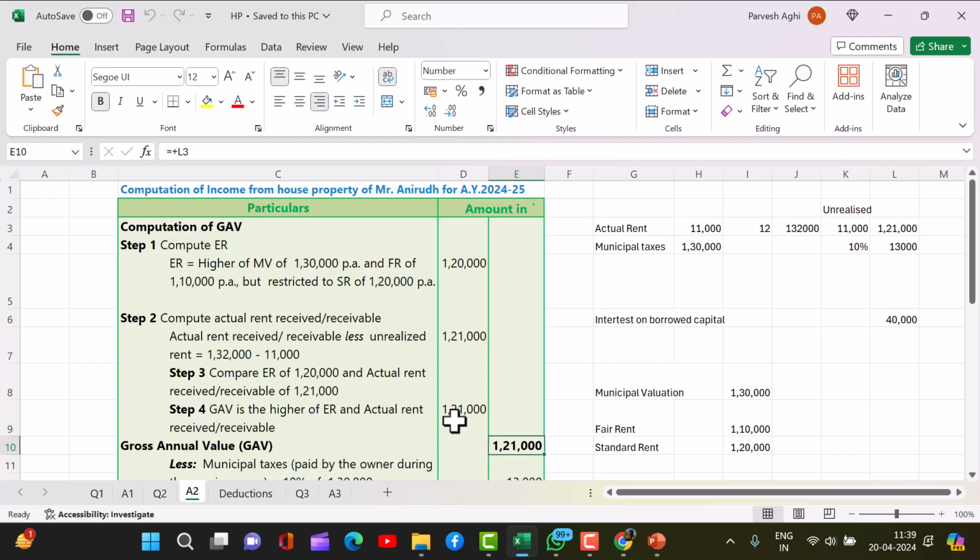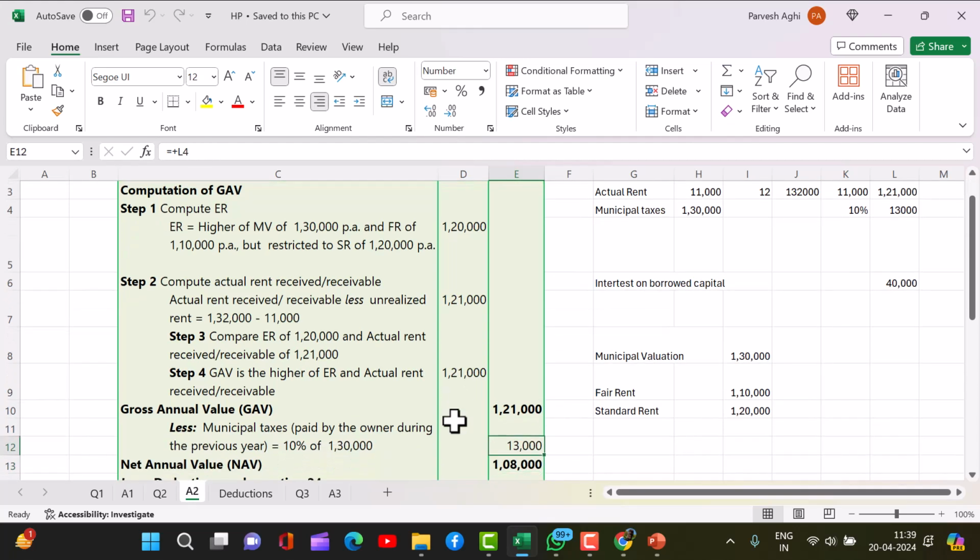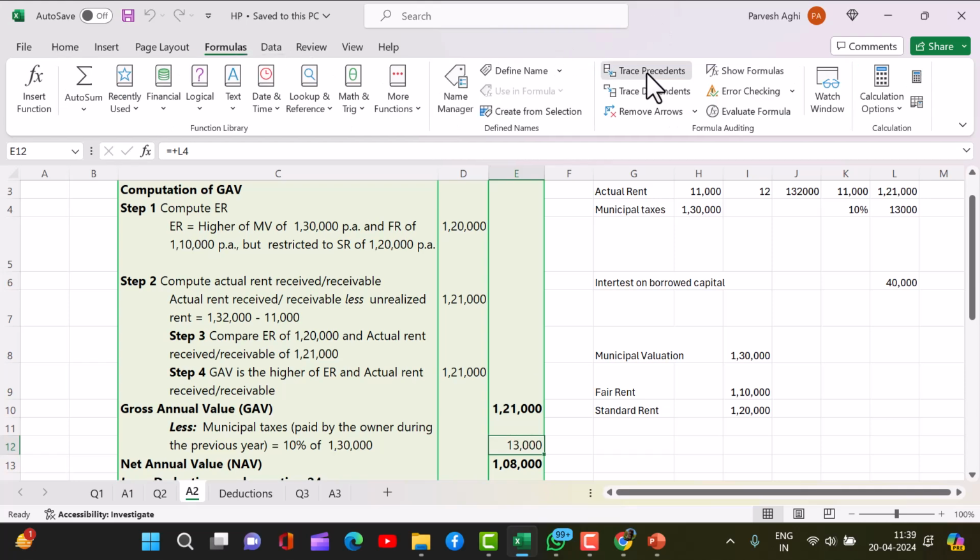Okay, let me complete this. Municipal taxes is 10% of the municipal value, which is 1 lakh 30,000, so 10% is 13,000. So this is the rental value, this is the municipal taxes, and this is the net value.